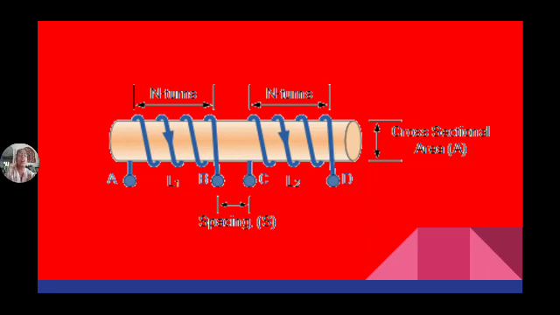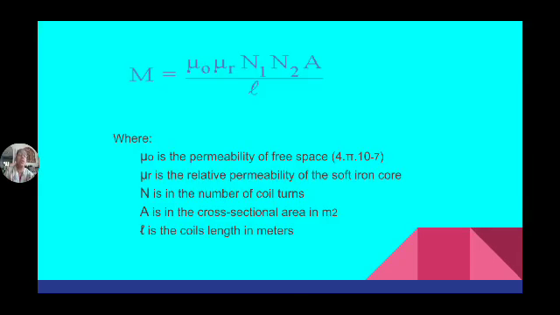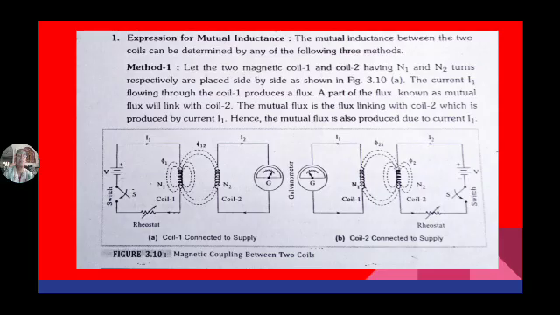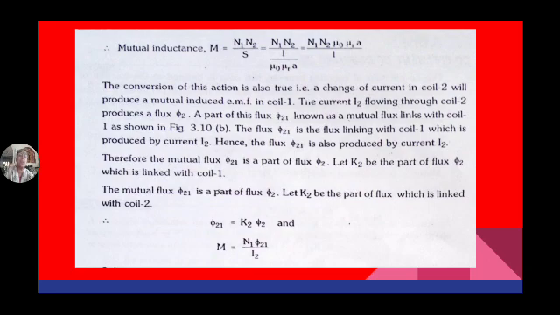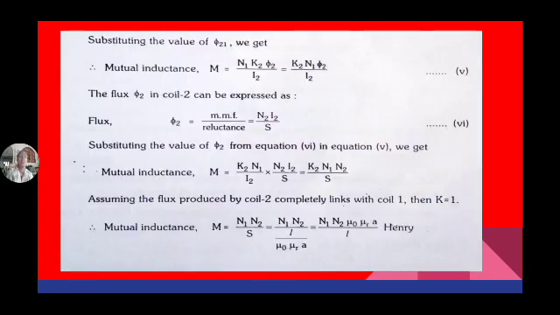Weber turns means what? N into phi. So M is equal to N1 into phi 21 by I2. Phi 21 is how much? Some part of flux 2, that is K2 into phi 2 by I2.